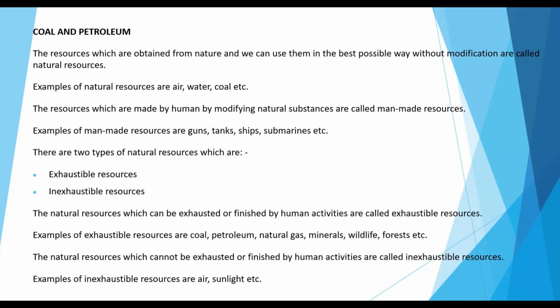There are two types of natural resources: exhaustible resources and inexhaustible resources. The natural resources which can be exhausted or finished by human activities are called exhaustible resources. Examples of exhaustible resources are coal, petroleum, natural gas, minerals, wildlife, forests, etc. The natural resources which cannot be exhausted or finished by human activities are called inexhaustible resources. Examples of inexhaustible resources are air, sunlight, etc.